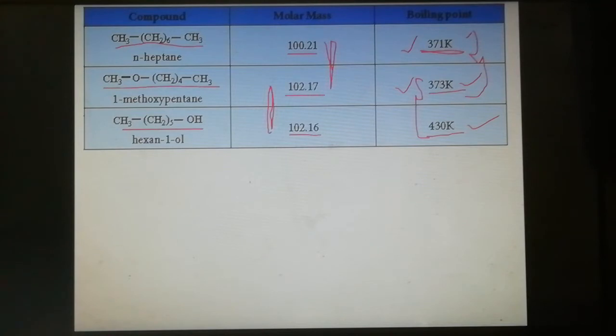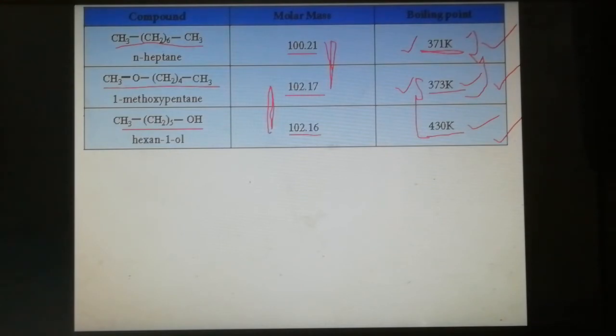So in this table we understand that ether has a slightly higher boiling point than alkane, but a lower boiling point than alcohol.